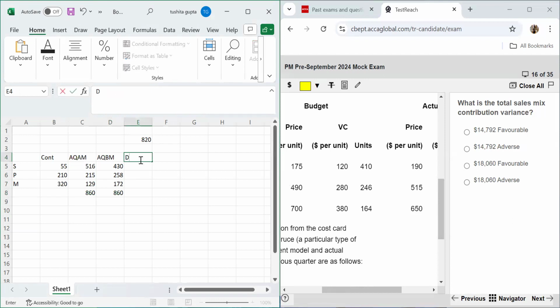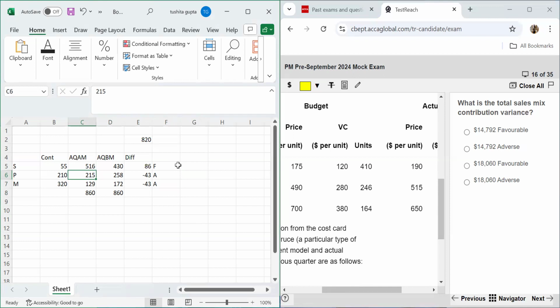Now let's work out the difference. The difference that we find is nothing but the figure you have actually sold versus what you should have sold. So you are selling 86 more, so it's a favorable variance. Similarly, you can drag and drop to the other ones also. Because these are negative, these are adverse. The logic is that you should have sold 258, but you've sold 215, so you've sold less of these.